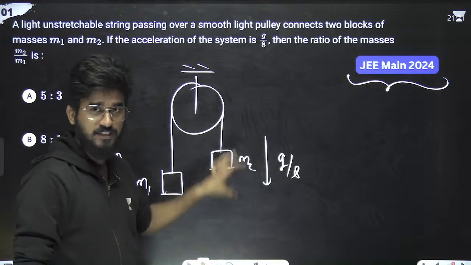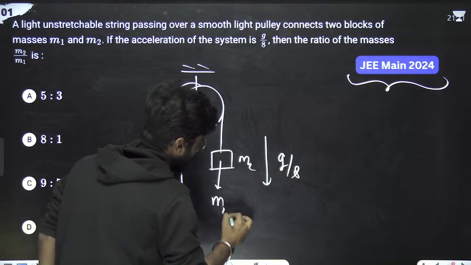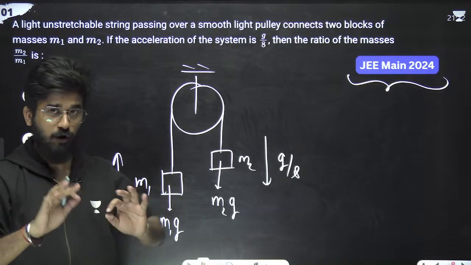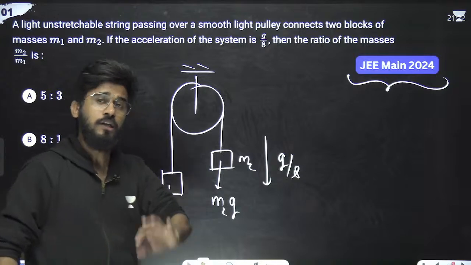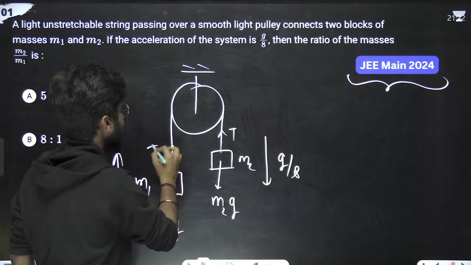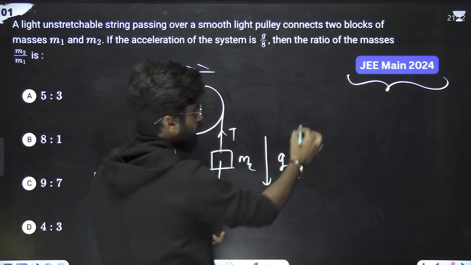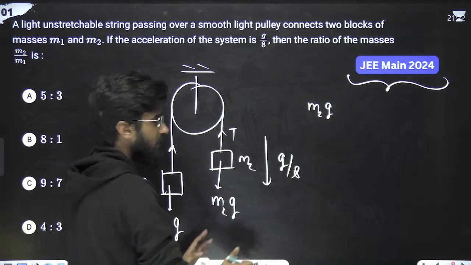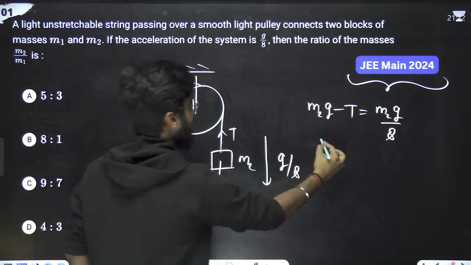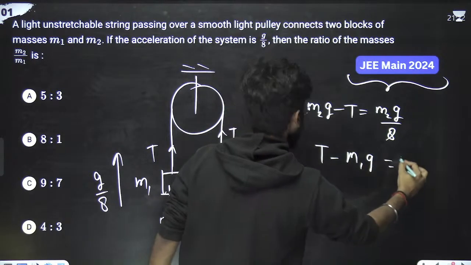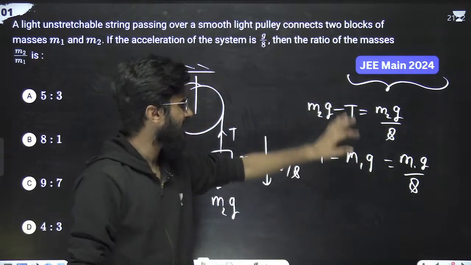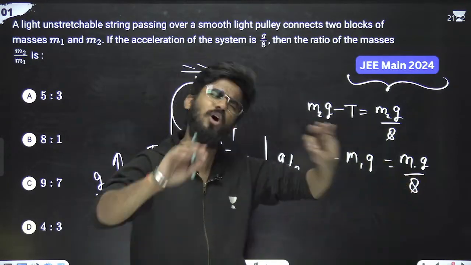If this block is going downwards, this is M2G, and this is M1G. Now what people generally do, the older method: here it is tension T, here it is tension T, and write the equations. Since this one is going downward, M2G minus tension equals M2 into acceleration g by 8. Second equation: T minus M1G equals M1 into acceleration g by 8. People generally solve these two equations and find the value of whatever is being asked.